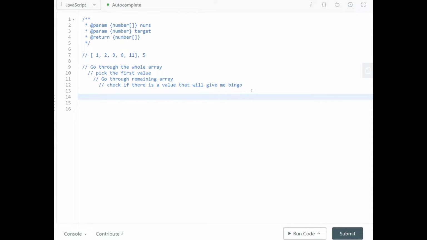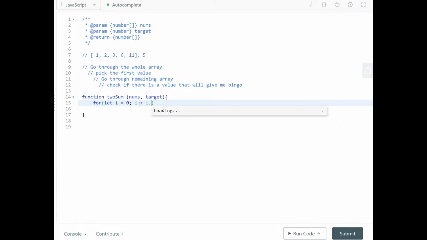Go through an array. So let's write our function header, which is going to be twoSum. We're given the nums as a parameter and a target, right? And then we're going to do the first step, which is go through the first array. So what do we use? For loops. All right, let i equal 0, i is less than nums.length, because we don't want to iterate above and beyond this array size. So let's only go up to this array length, right? Less than that array length. And i will be plus plus.